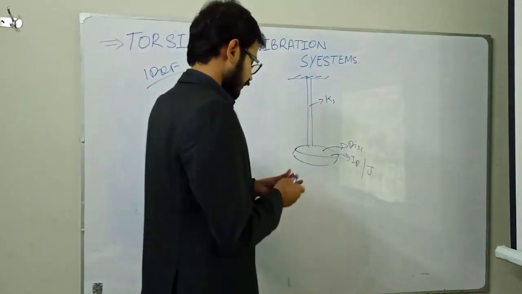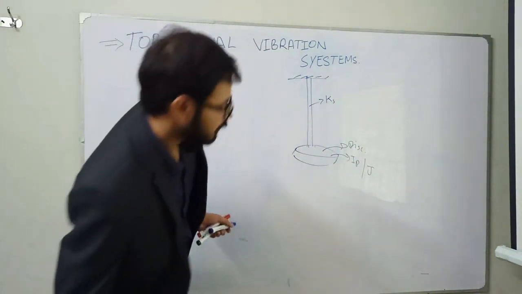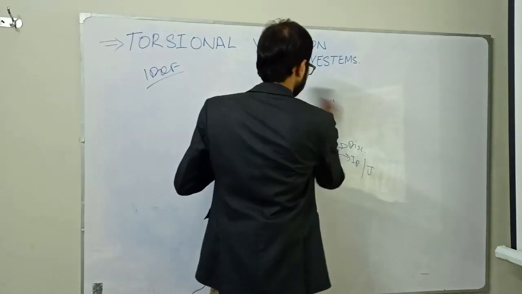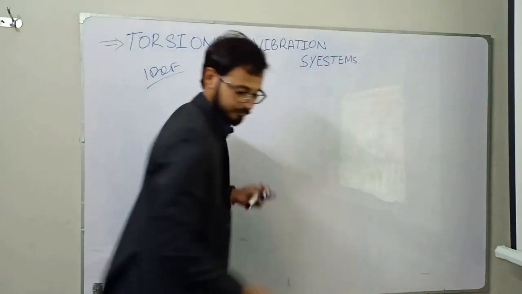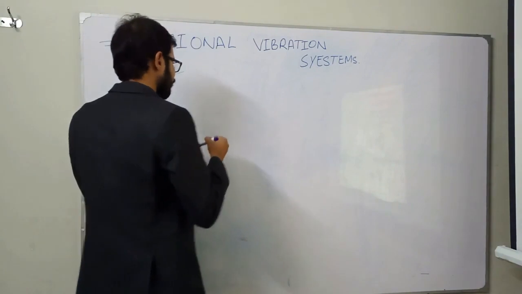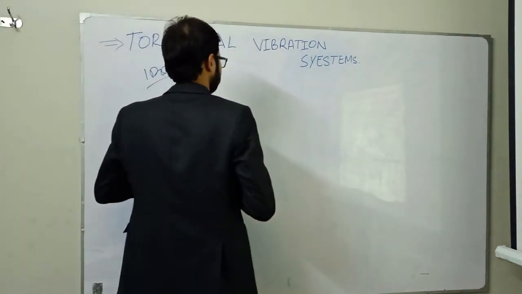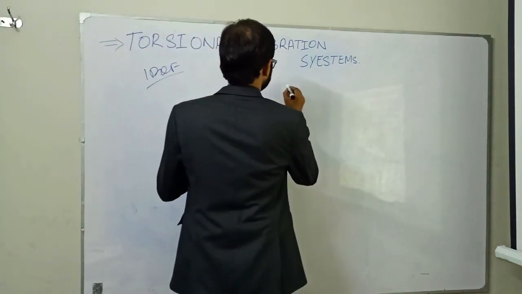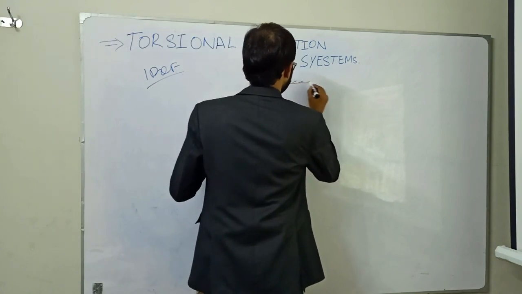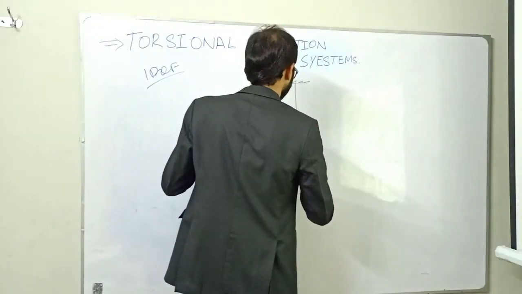So now we will go for the actual derivation. Consider we have a shaft that is fixed from one end.